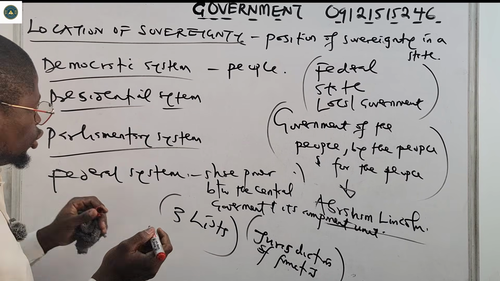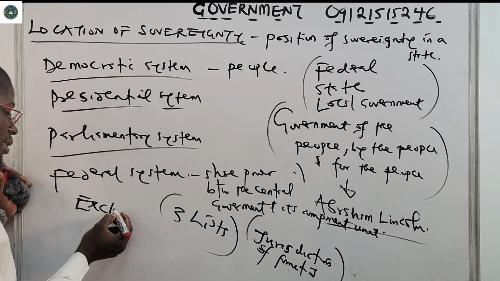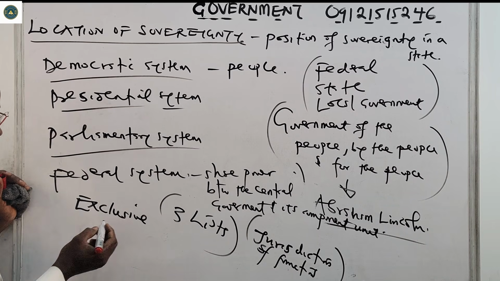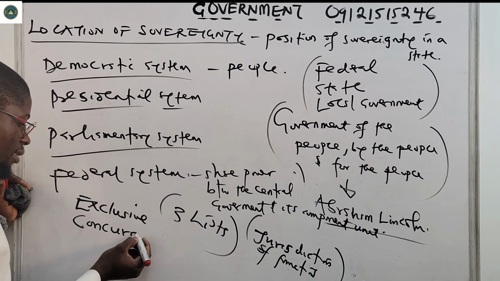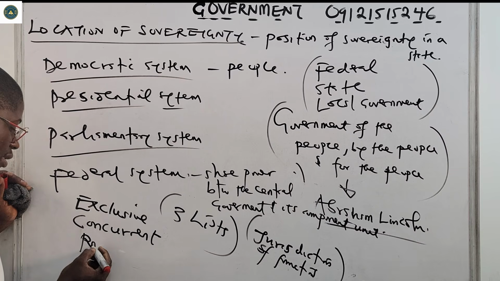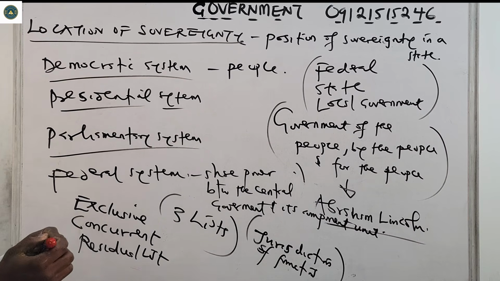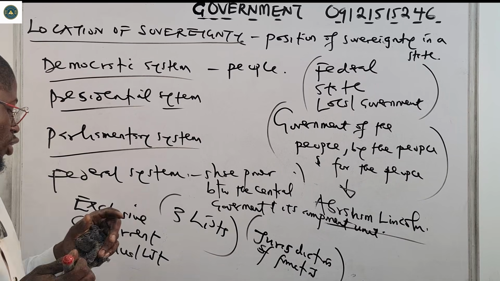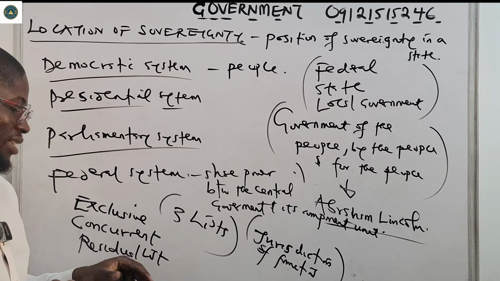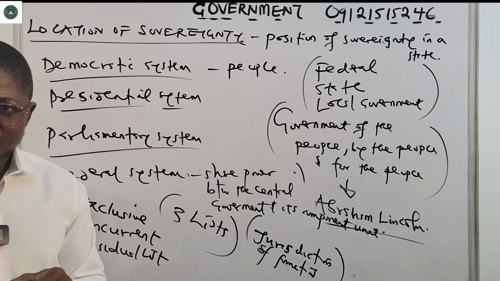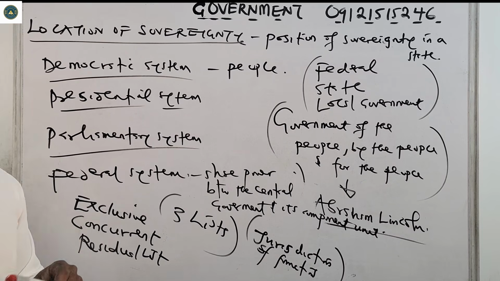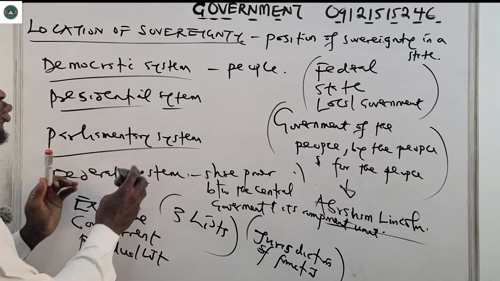Those 3 lists include the exclusive list, the concurrent list, and the residual list.